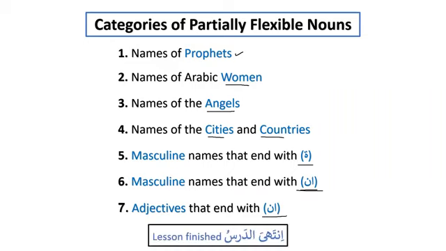Our lesson is finished. So please, I would like you to make sure that you remember these categories, because this is a very important topic in the Arabic language. And if you can grasp it now from the beginning, inshallah, your journey of learning Arabic will be very, very easy. So I'm sure, inshallah, that you will try to remember them.